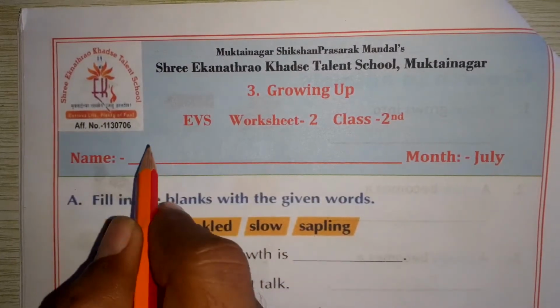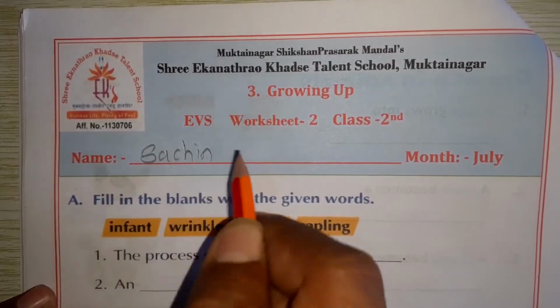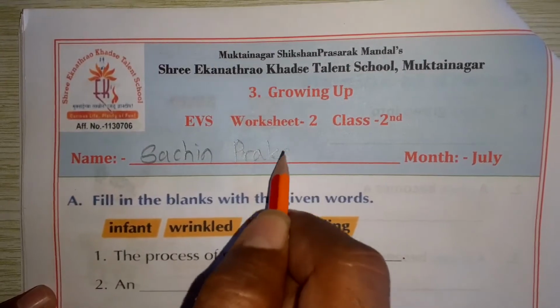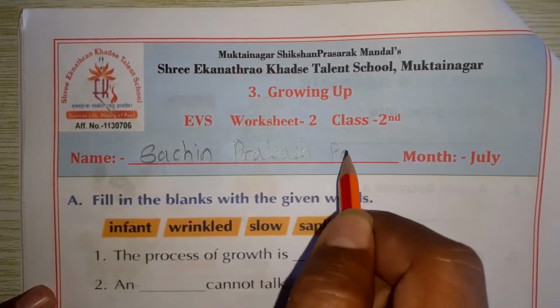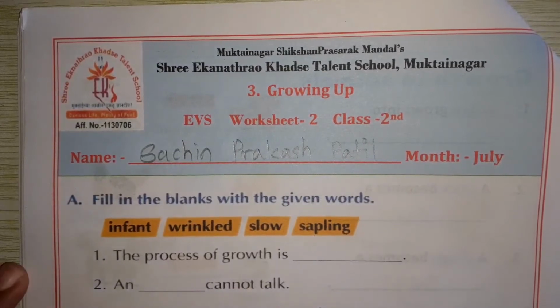See, first you write your name here. I am writing my name. You write your name in this way. Understand? Okay. Now see.